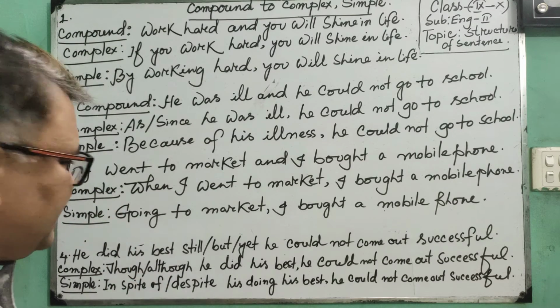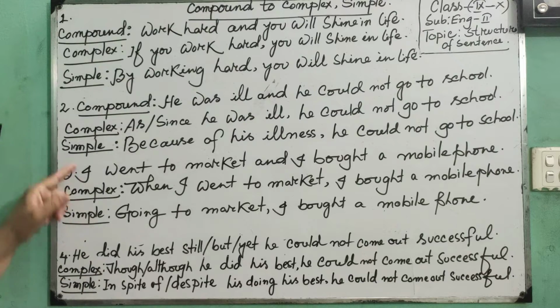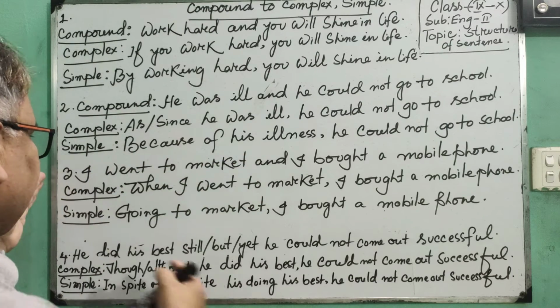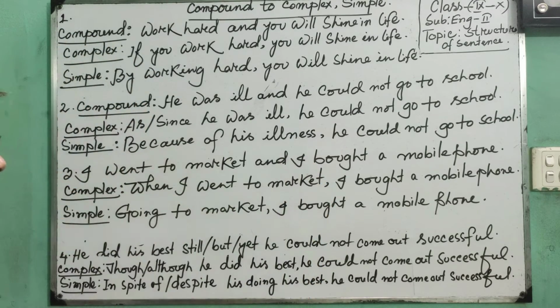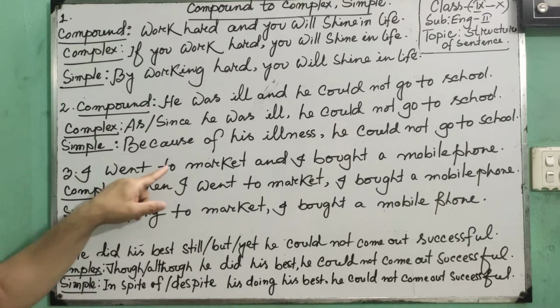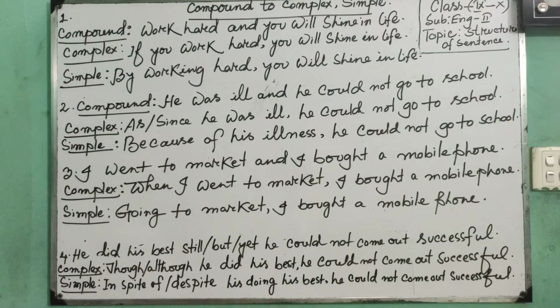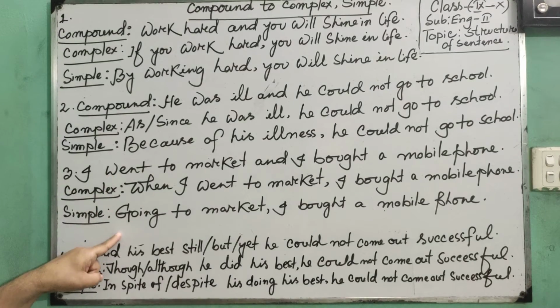Next, dear learners, in the exam, suppose you are directed to make it a simple sentence, but how can you make it a simple sentence? In this case, if both subjects are the same, look at it, both subjects are the same, I. If you find both subjects are the same, in this case first of all you have to omit the subject of the principal clause. Then what should you do? Then you have to place verb 1, that means when, go.